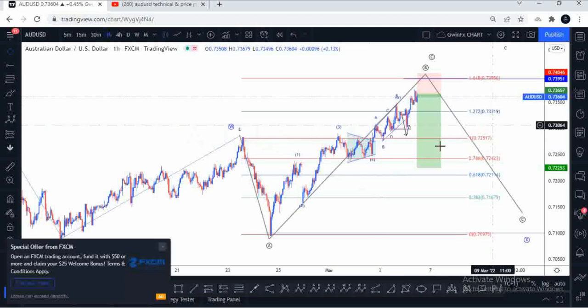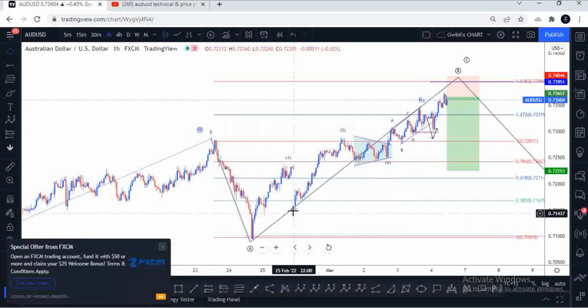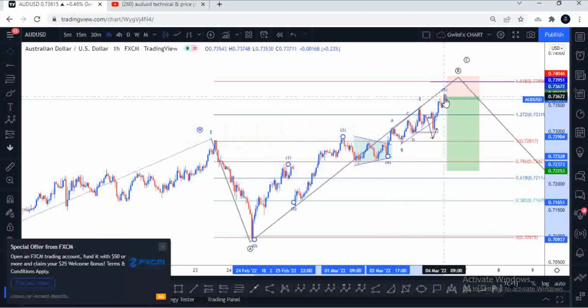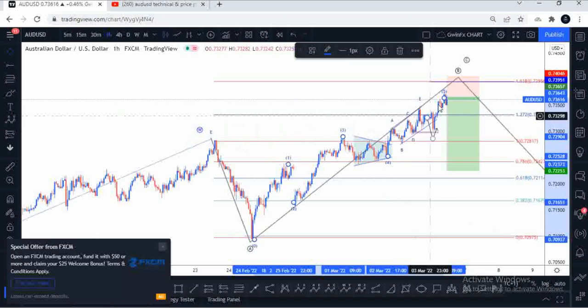However, what is going on here, guys? I think we have an internal structure here which we can also work out. We have a 1, 2, 3. We have a triangle here. As you guys know, a triangle appears on the fourth wave or on the B wave or the X leg of an XY series, and here we have the extreme. So I could as well say that possibly we could be having our wave 5 in this territory here, and that would be said to be complete.